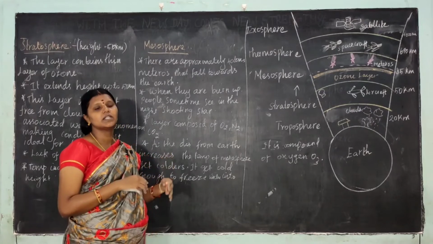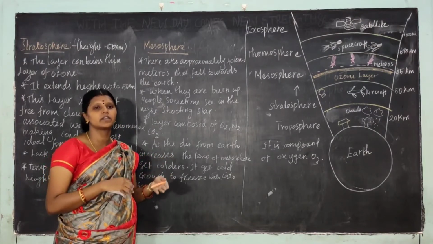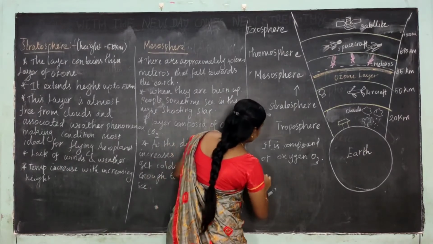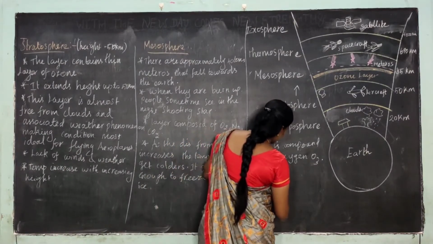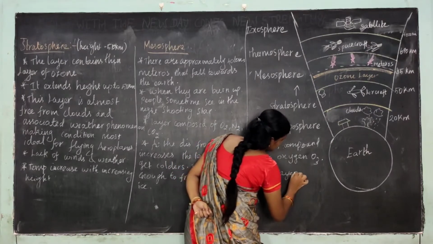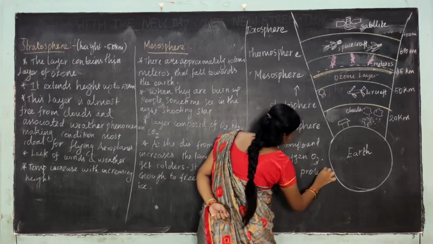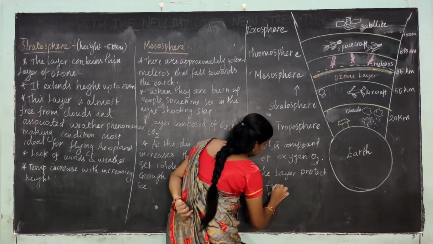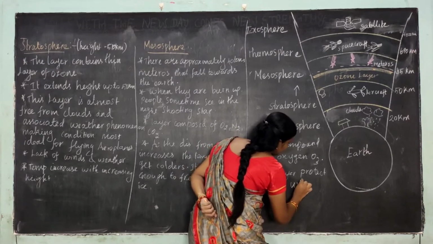These ultraviolet rays cause skin cancer and other harmful effects. So the ozone layer protects us from ultraviolet radiation.